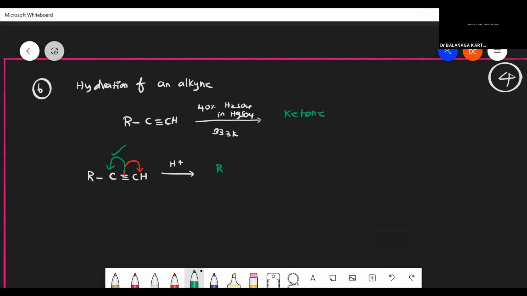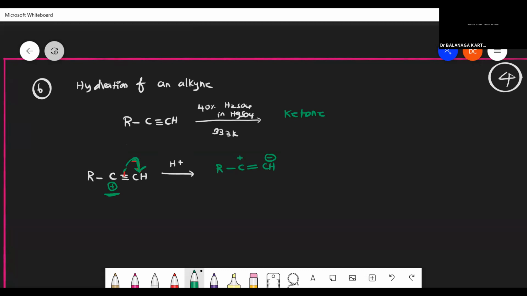Then what will be my shift? RC plus will be there. So here it won't shift, because a higher degree carbocation has to form. If it wants to form, the shift will be like this: the electron will go to the CH carbon, and only then does the other carbon get the positive charge. We get RC, then double bond, CH minus. If the bond breaks, the CH gets a negative charge and the C gets a positive charge because of the higher degree carbocation. The higher degree carbocation is the more stable compound.